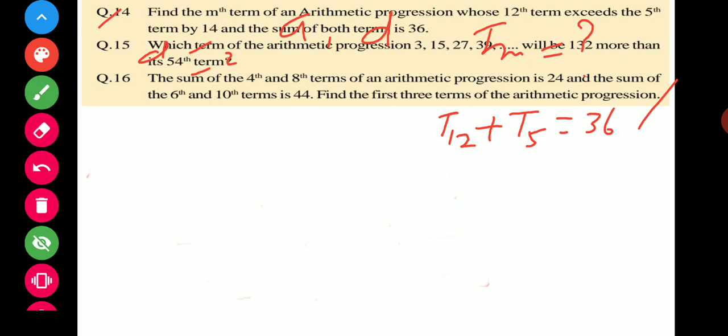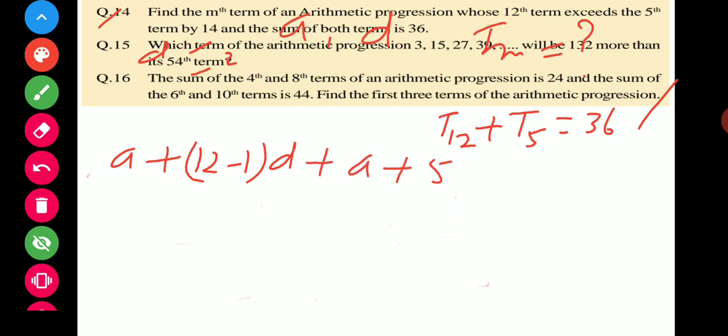So what happened? T12 is a plus 12 minus 1 into d plus a plus 5 minus 1 into d equal to 36.